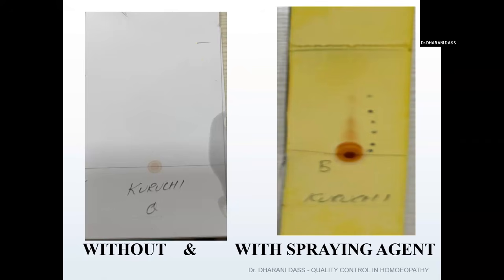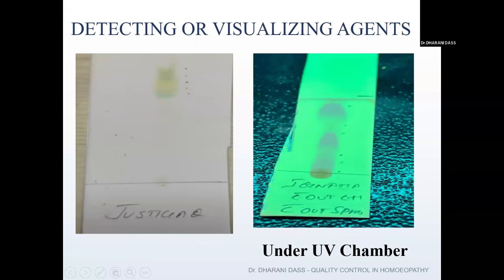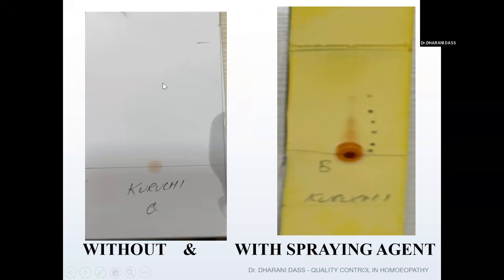For example, for Kuruchi, up to here, the solvent has moved. I've marked it in pencil here, right? But you can't see any spots here. Whereas for Justicia, immediately after taking it out, we can see the spot with our naked eye, so it's not a problem. But here, you can't see the spot. So what we have to do here is use a specific spraying reagent required for this particular Kuruchi.